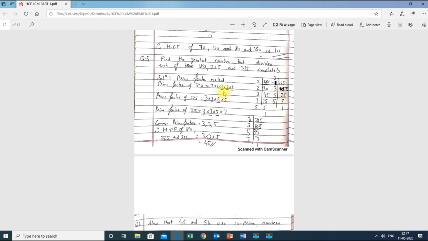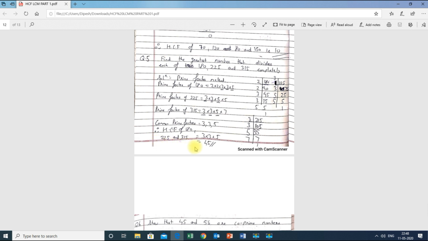Now there is 3, 3, 3. There is one more 3 which is repeating everywhere, 3, 3, 3, and there is one 5 which is repeating in all the prime factors, 5, 5 and 5. So the common prime factors are 3, 3 and 5. Therefore HCF of 180, 225 and 315 is 3 into 3 into 5. 3 into 3 is 9 and 9 into 5 is 45. Therefore the final answer, HCF of 180, 225 and 315, is 45.